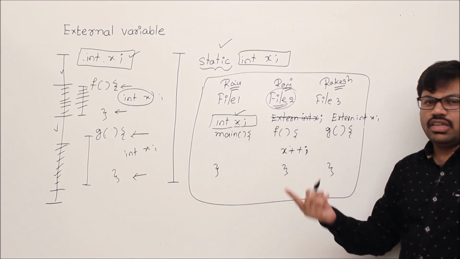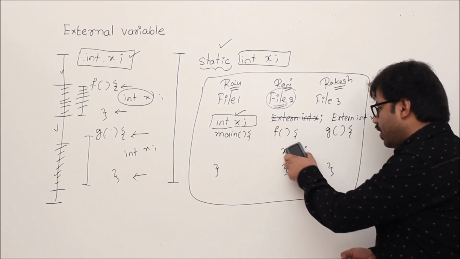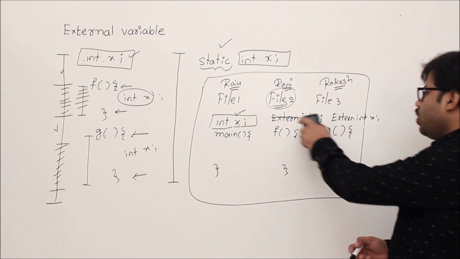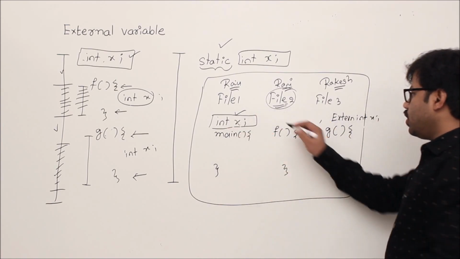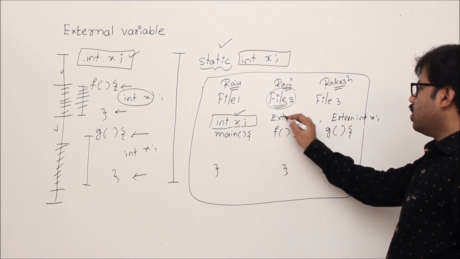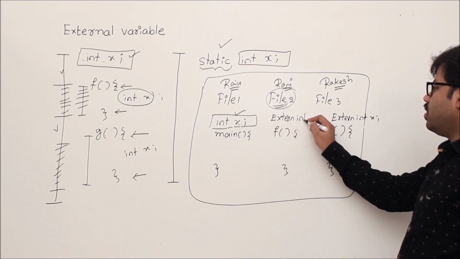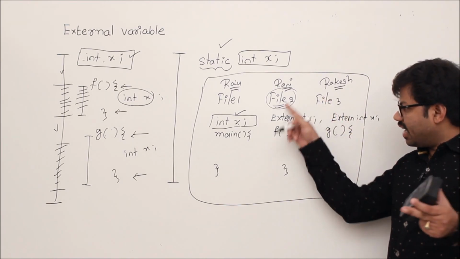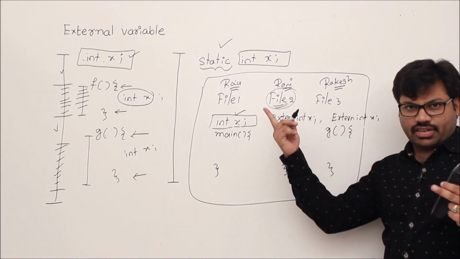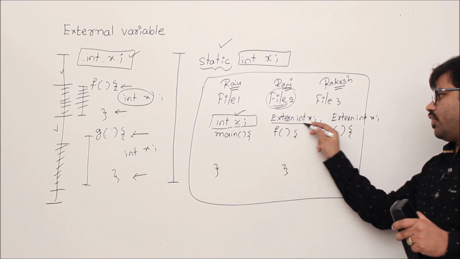There are two cases. To avoid that ambiguity, if the user really wants to use this variable x, then he should mention extern int x. That means Rani is aware of the existence of variable x somewhere. This is not the definition.